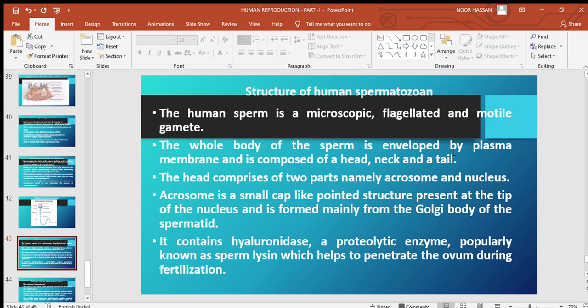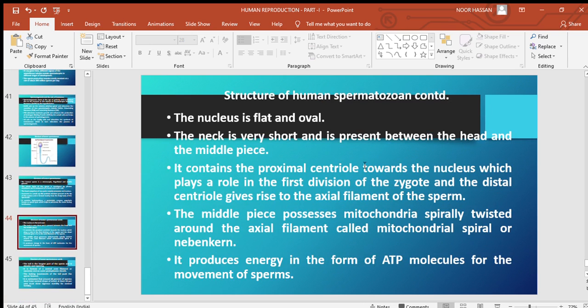The whole body of the sperm is enveloped by plasma membrane, and it is composed of a head, neck and a tail. The head comprises two parts, namely acrosome and nucleus. The acrosome is a small cap-like pointed structure present at the tip of the nucleus, and it is formed mainly from the Golgi body of the spermatid. It contains hyaluronidase, a proteolytic enzyme also known as sperm lysine, which helps to penetrate the ovum during fertilization. The nucleus is flat and oval.